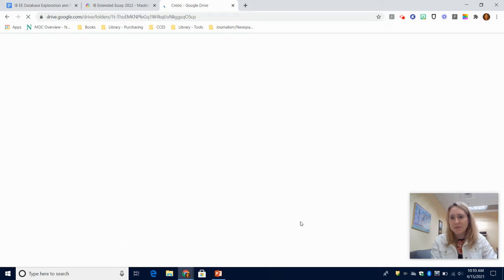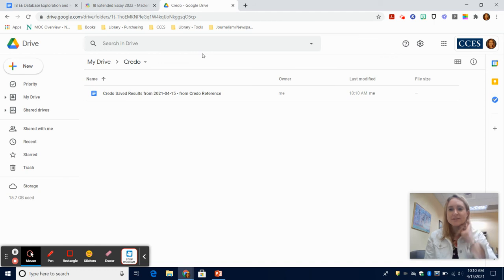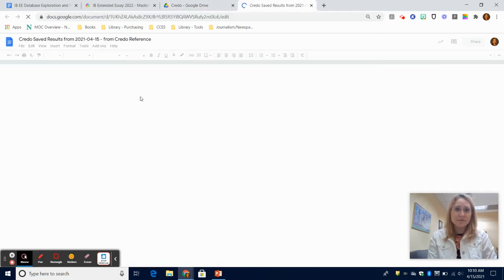The internet just went out on me a minute ago, so hopefully this works. And then this is nice. It opened right up to my Google Drive. So this is a little bit different as well. Every database, the companies can be different. So this database actually created a folder with the name of the database, so Credo, and then in it is the Google Doc that was the article I saved.